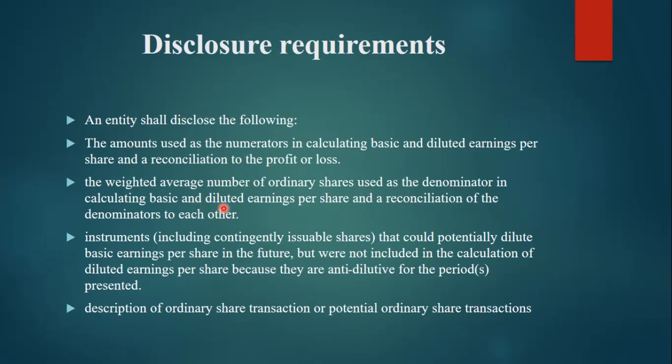That is a very important disclosure in this accounting standard. Instruments, including contingently issuable shares, that could potentially dilute basic earning per share in the future, but were not included in the calculation of diluted earning per share because they are anti-dilutive for the periods presented. Descriptions of ordinary share transactions or potential ordinary share transactions. We have to describe which transactions are for the ordinary shares and which are for the potential ordinary shares.